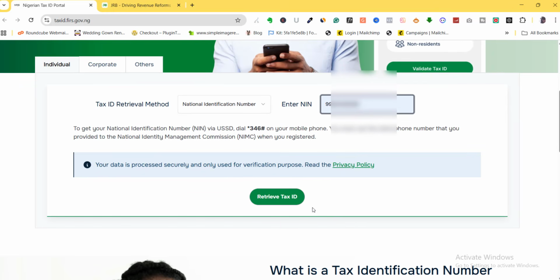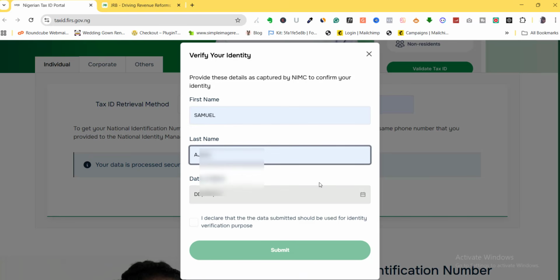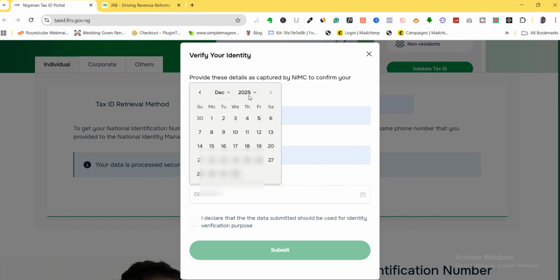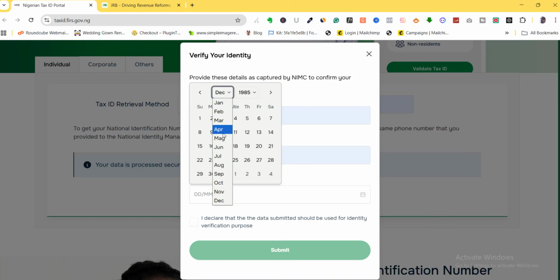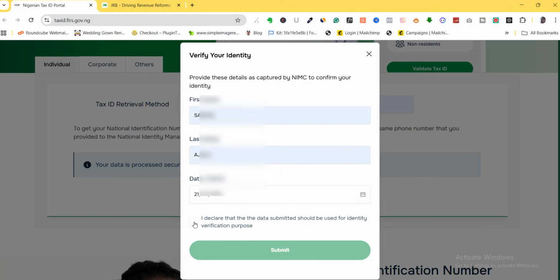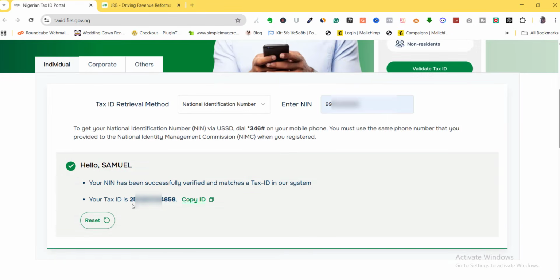Okay, so you want to input your NIN here, and then you want to scroll down and click on retrieve tax ID. Once you do that, it's going to ask for your first name. Of course, your first name is your own name, while your last name is your surname. And here you want to input your date of birth, just as you can see me do here. Once you do that, you want to click on this agreement box, and then this button is going to activate. You want to click on the submit button, and as you can see here, a personal or individual TIN has been generated for me.